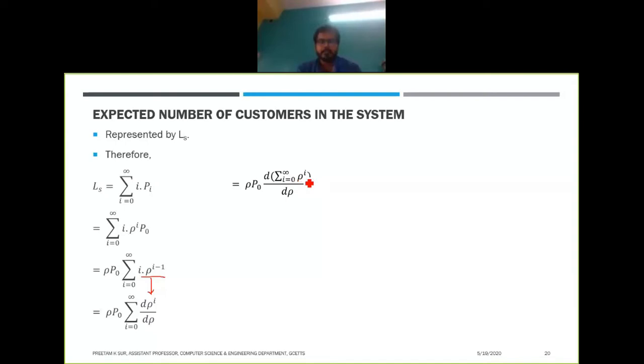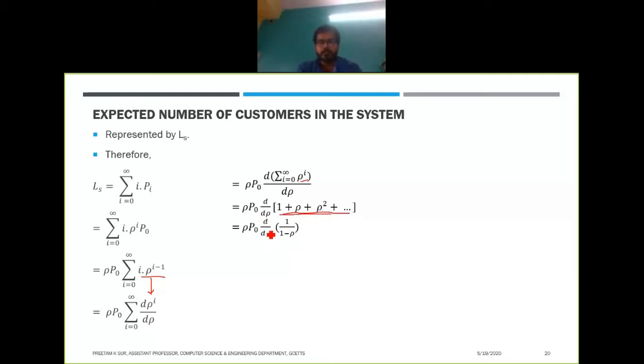Now again, this summation is nothing but the summation of the GP term, where the factor is rho, as we did in the last slide. So this will give you 1 by 1 minus rho. This summation will result in 1 by 1 minus rho.